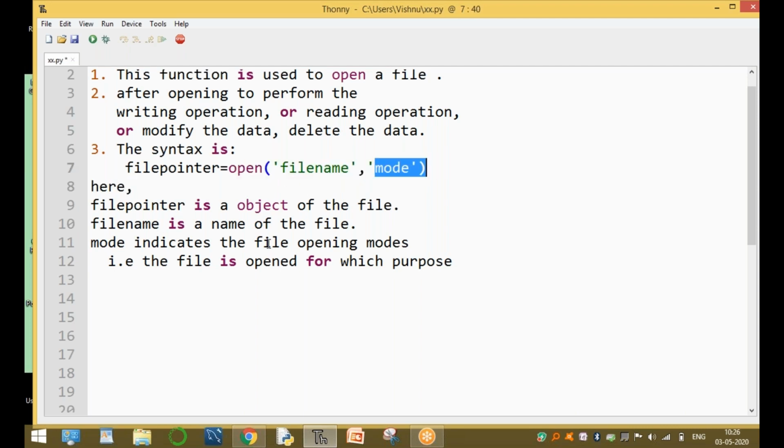Mode. Now the mode indicates the file opening mode, for which purpose the file is opened. There are different modes in Python.